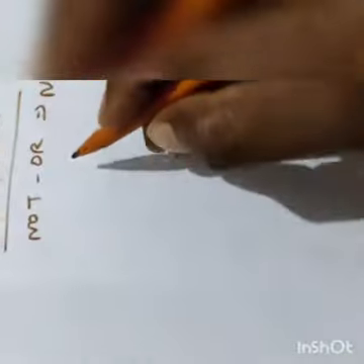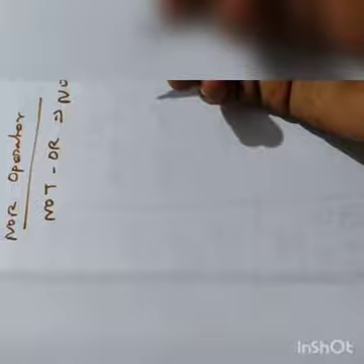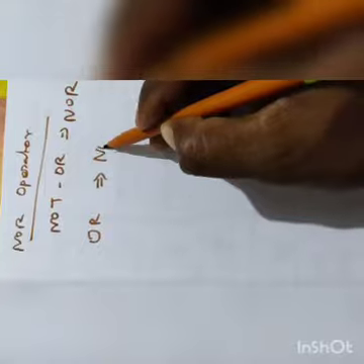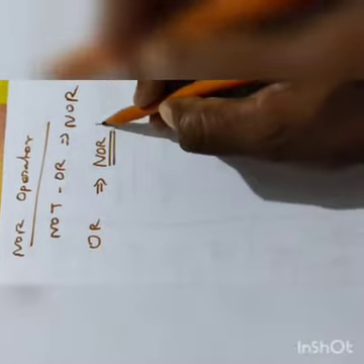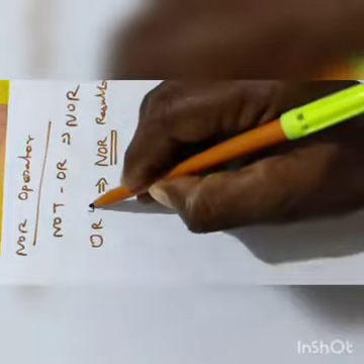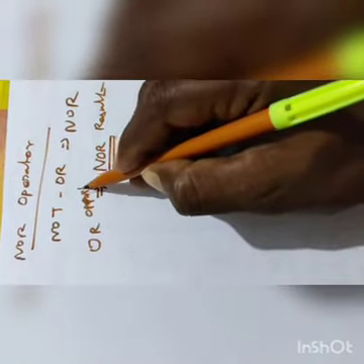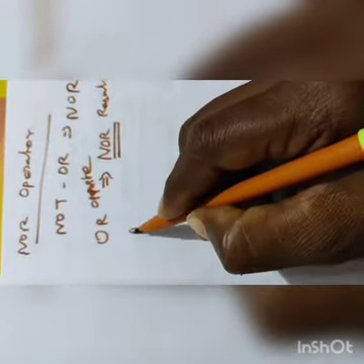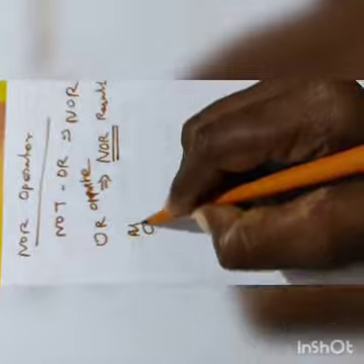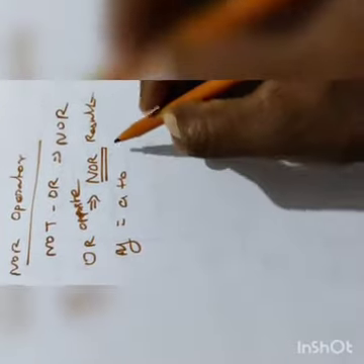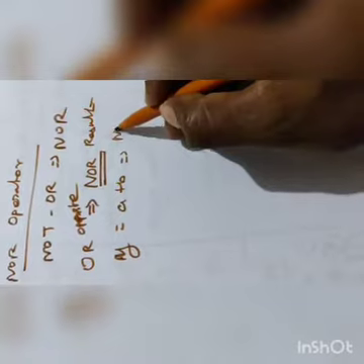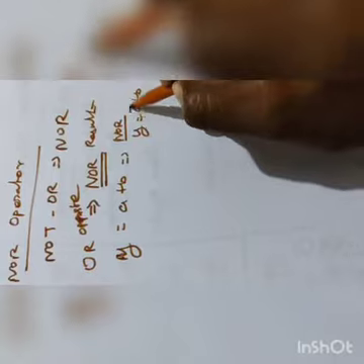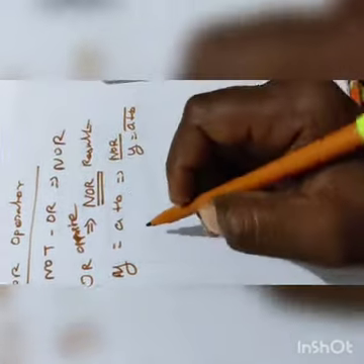So it is the opposite of the OR operator's result. Let us see: y is equal to A plus B, the whole with a bar. That is the NOR operator.